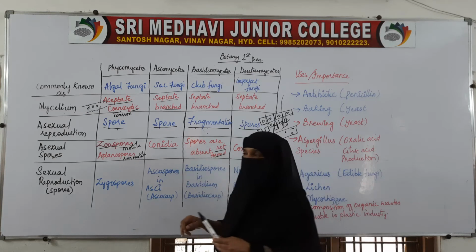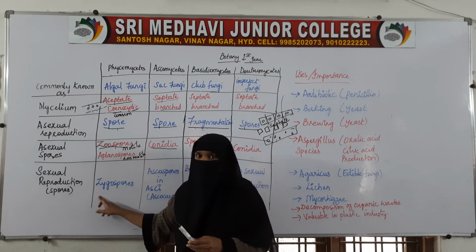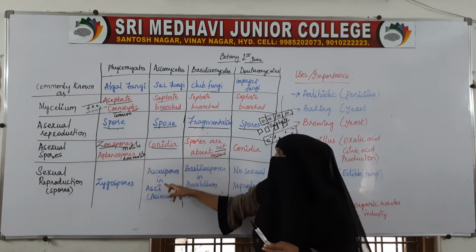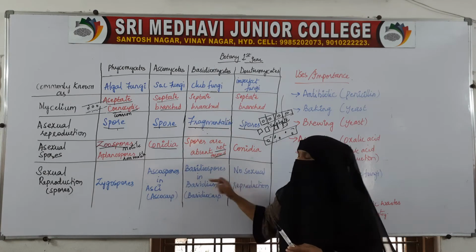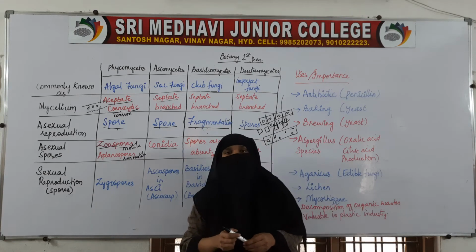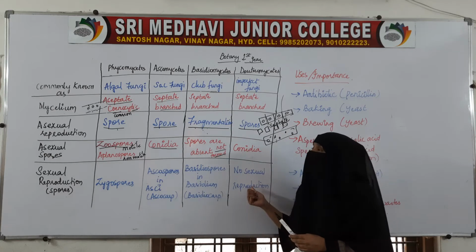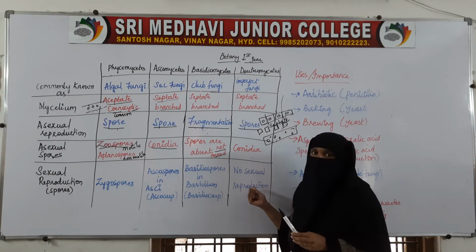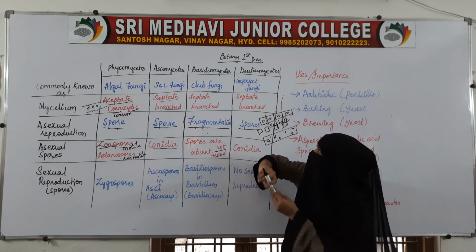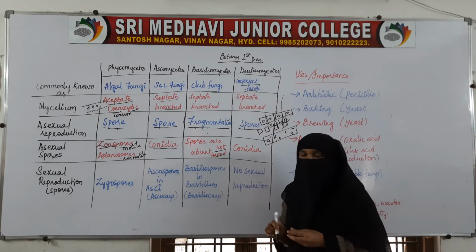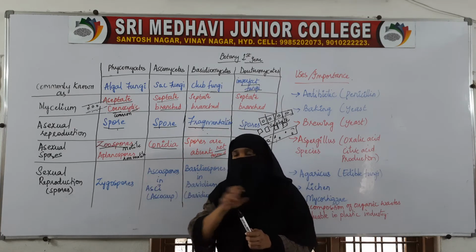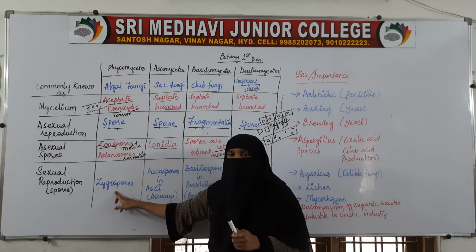Now coming to sexual reproduction, after asexual reproduction. Sexual reproduction can be seen in Phycomycetes, Ascomycetes, and Basidiomycetes, but sexual reproduction will not be seen in Deuteromycetes. Because of this absence of sexual reproduction, Deuteromycetes is also called imperfect fungi.